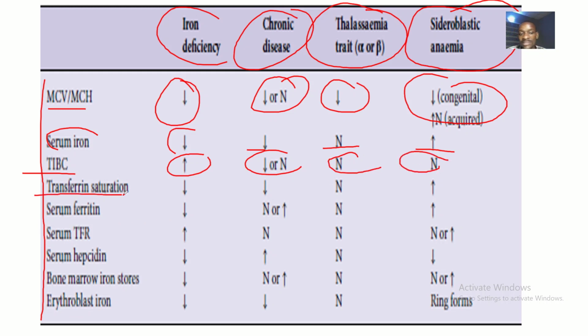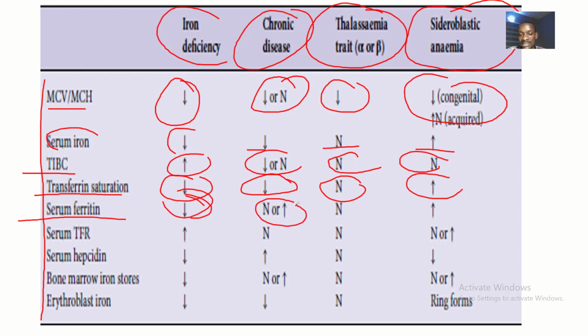How about transferrin saturation? Transferrin saturation will be decreased in iron deficiency. It will be decreased in anemia of chronic disease. It will be normal in thalassemia traits, and it will be increased in sideroblastic anemia. Then serum ferritin will be decreased in iron deficiency anemia. It will be normal or increased in chronic diseases. It will be normal in thalassemia traits. It will be increased in sideroblastic anemia.